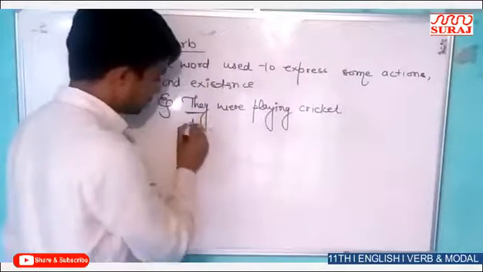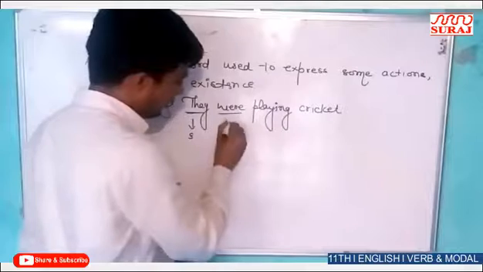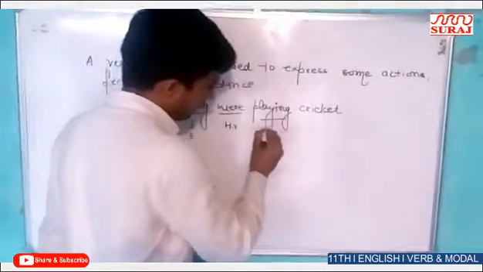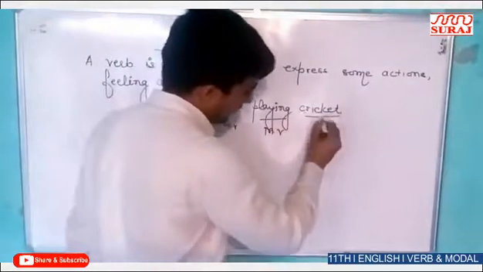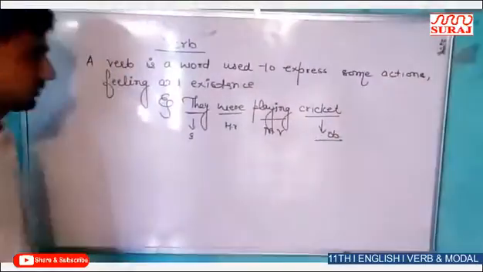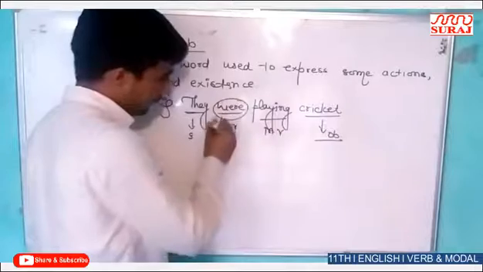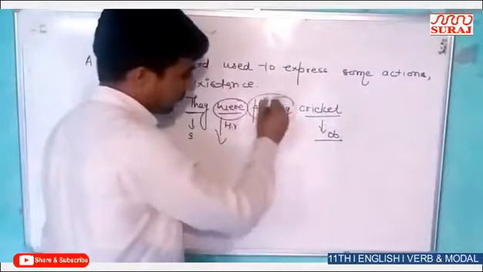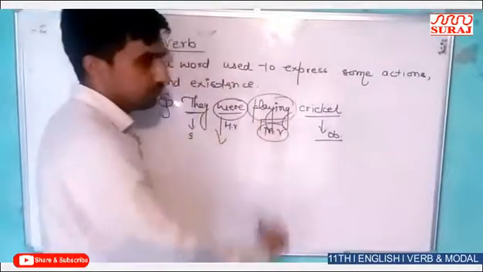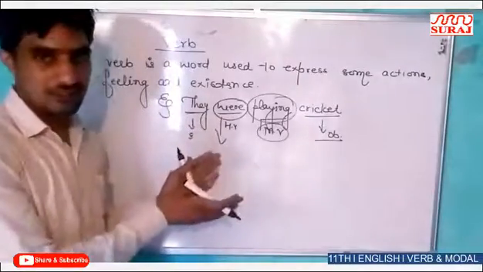This is the subject pronoun. This is the helping verb, this is the main verb, and this is the object of this sentence. In this example, there are two verbs. Were is the helping verb and playing is the main verb. The actions of the two are totally different.